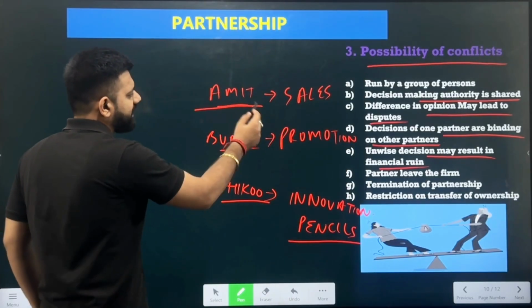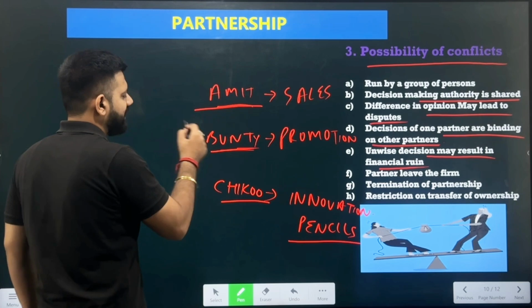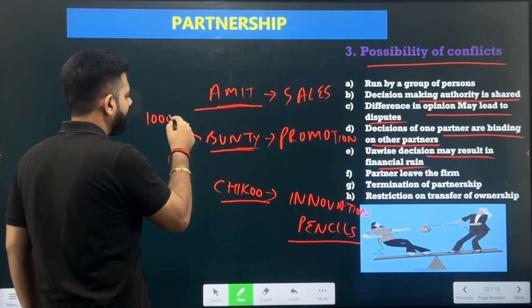That is, the business would be suffering losses which would be taken on by all the partners jointly. So if any of the partners thinks of an idea, for example Bunty, and the business made a loss of 1 lakh rupees, the 1 lakh rupees which he spent on advertising the product in the USA market, and the USA market was not seeing the worth in the product which this company was making. So there can be a situation where the unwise decision of a partner is leading to losses for the business. Now, Amit and Chiku would be thinking that if they had taken the decision, they would not have allowed Bunty to go for the promotional activities in the USA and spend the amount on them.